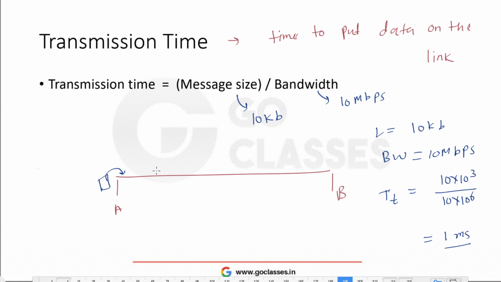Now suppose they say that length is 10 KB with capital B, which means kilobytes in this case, and bandwidth is still the same, 10 Mbps with small b, which means 10 megabits per second. So the length of the packet is 10 kilobytes and the bandwidth is 10 megabits per second.